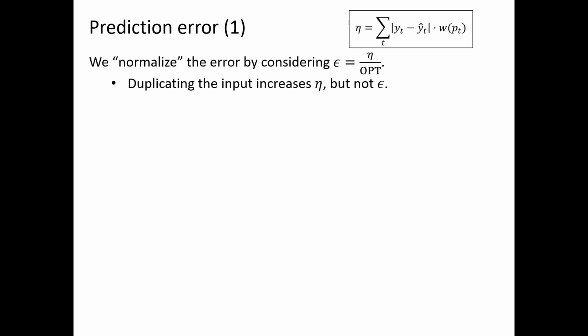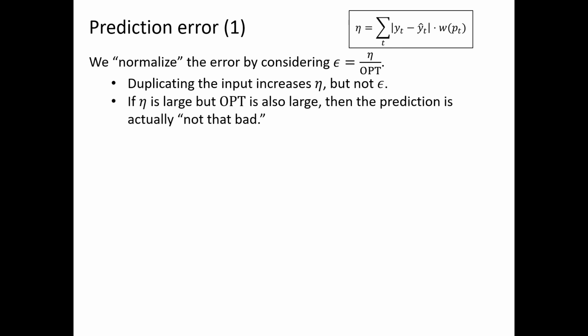Another benefit is that if the raw error value is large, but the optimum value is also large, then in some sense it's not actually that bad. Compared to if the optimal solution was small, then having a large error would actually be worse than if the optimum value was large. With epsilon defined this way,